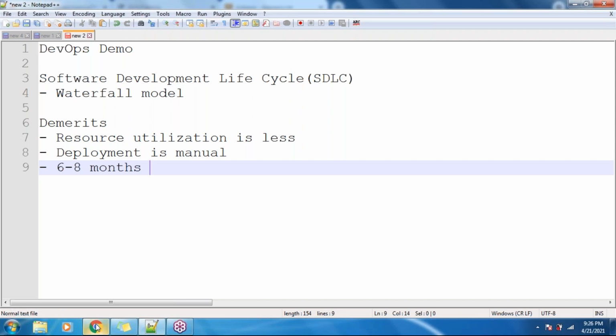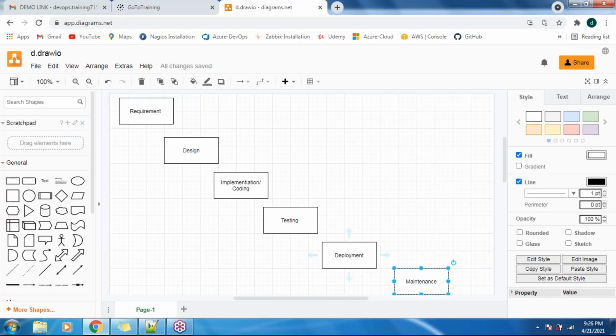Then in this life cycle, let's say post doing the deployment here, assume the test engineer finds some bugs or issues in the coding. Starting from here, our developer has written the code, our test engineers have done the testing. Then when you have done the deployment to the production server, if you find any issue in the coding, it is not easy to go back, right?